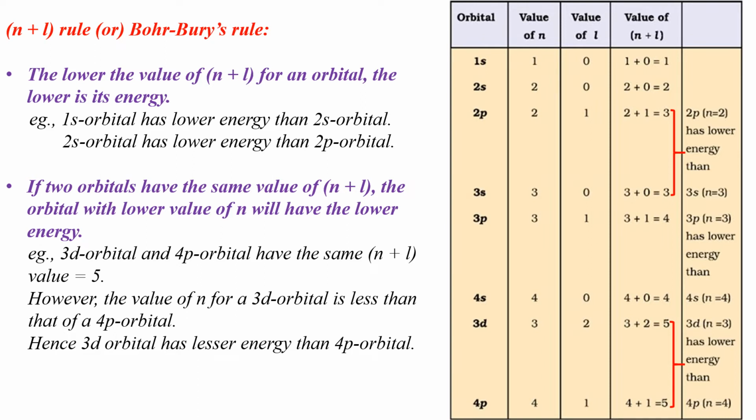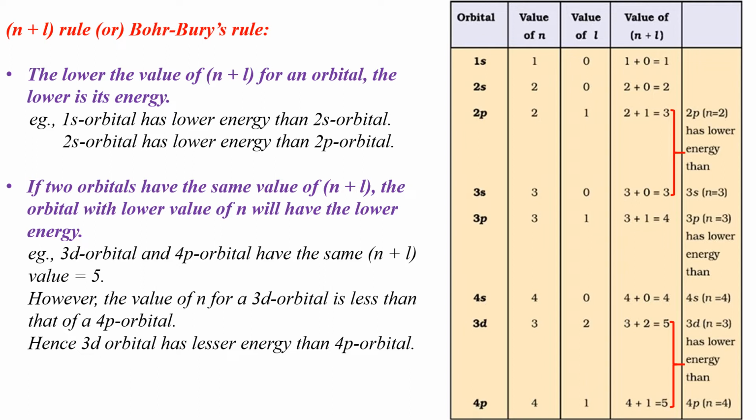Therefore, the sum of n and L gives you 2 plus 1 equal to 3. Now if we compare the n plus L values of the 2s and 2p orbitals, the 2s orbital has an n plus L value of 2 and the 2p orbital has an n plus L value of 3. Since the 2s orbital has the lower value of n plus L, the energy of the 2s orbital is less than the energy of the 2p orbital.